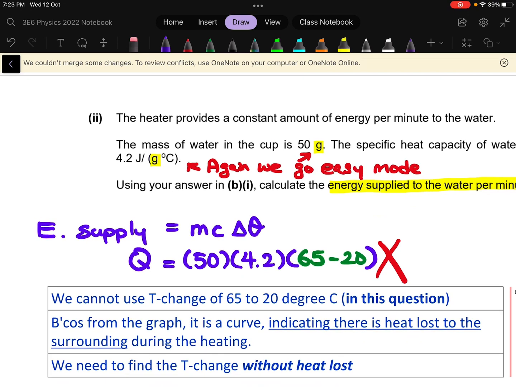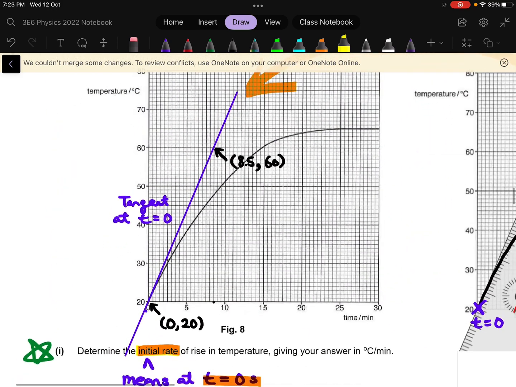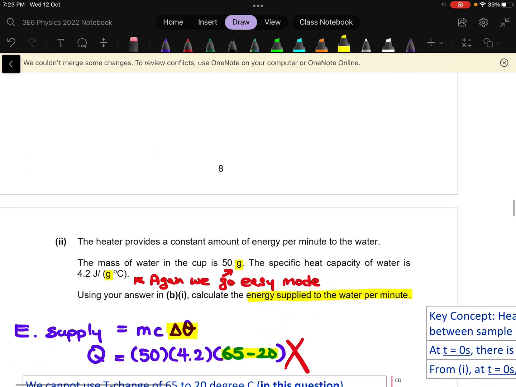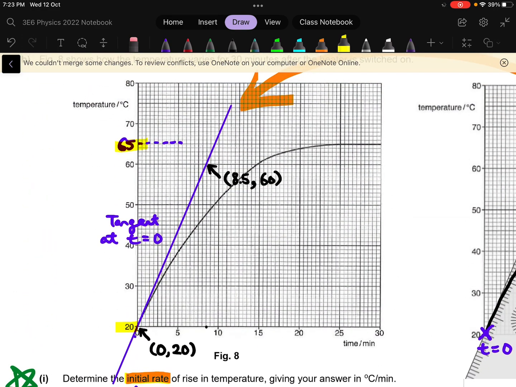And many of you who got it wrong, you got it wrong because you take the change in temperature. You look at the graph and you tell me that the temperature change is around 65 and it changes from 20. So a lot of you gave this answer, 65 to 20. Now unfortunately, because this is a curve, you can see that at some point the temperature actually stabilized at 65 even before boiling point. So this is not due to boiling. It is plateaued here.